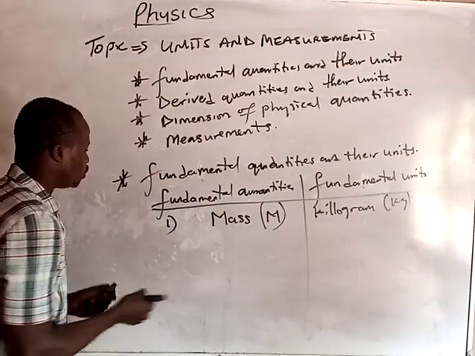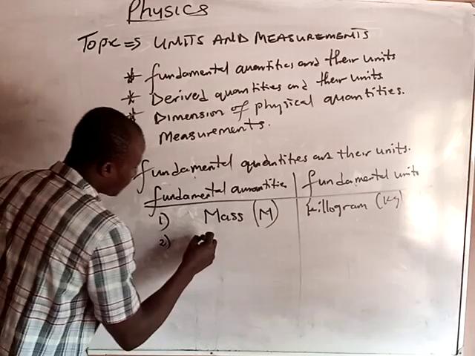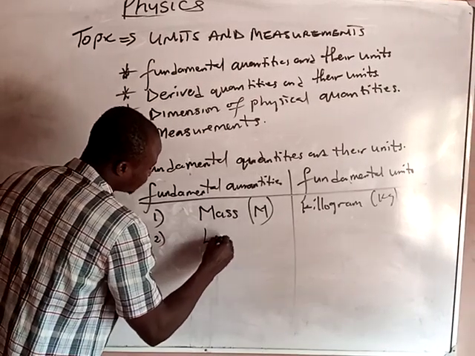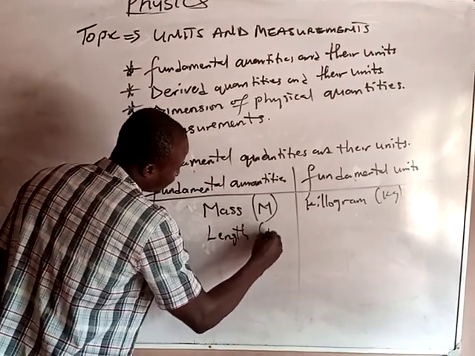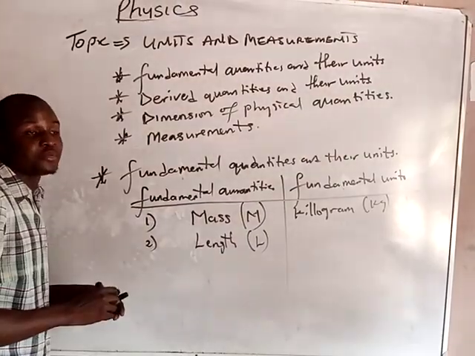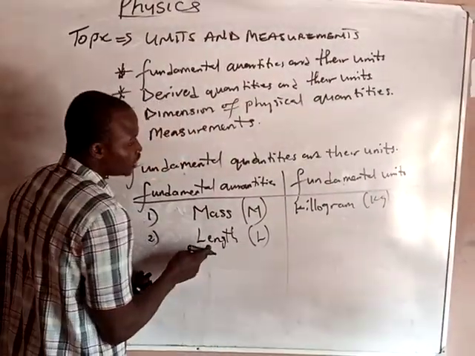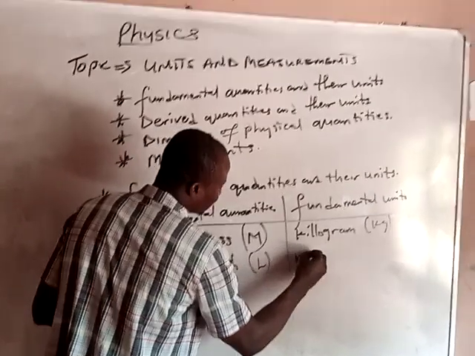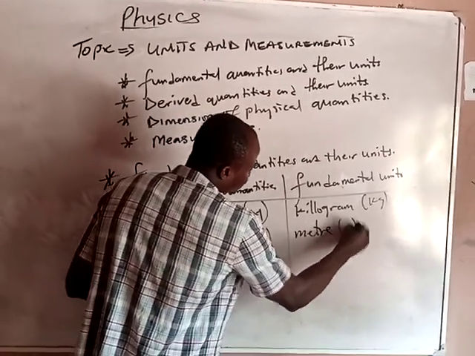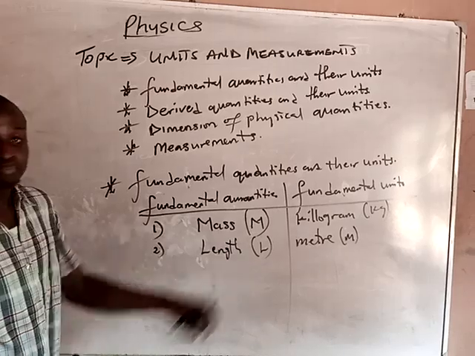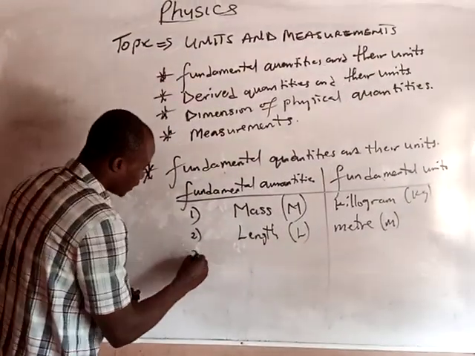Number two, we have length. Length is denoted by capital L. The unit of length is meter, small m. Don't forget that.